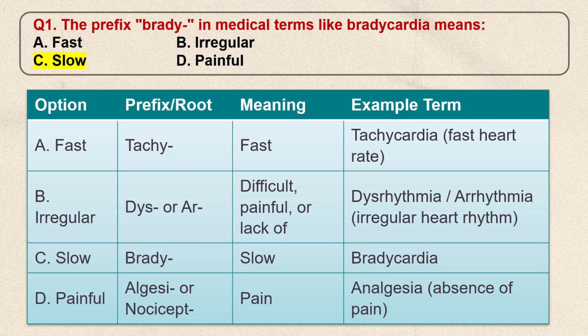When you take other answers, tachy means fast. For example, tachycardia, fast heartbeat. Dys or a means irregular. For example, dysrhythmia or arrhythmia. That means irregular heart rhythm. Brady is slow. For example, bradycardia. Analgesia is absence of pain.